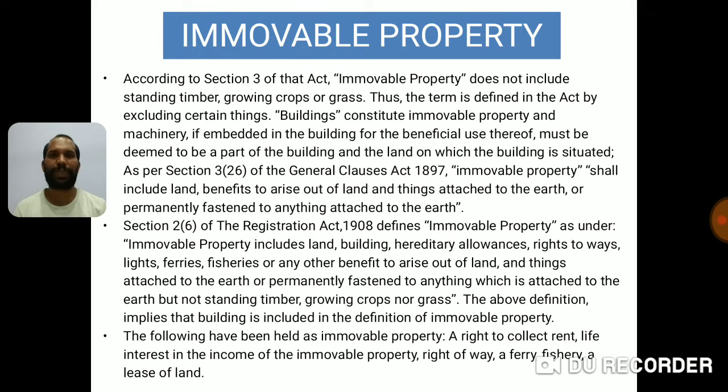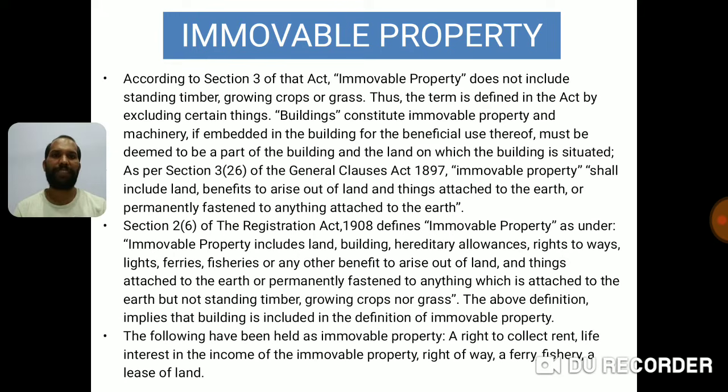We will also hear the words rooted to earth, fixtures. All these terms will come repeatedly, so we need to remember this. So the definition says land as well as benefits arising out of land. In the next slide we'll understand what the benefits arising out of land are, so need not worry too much about that as of now.